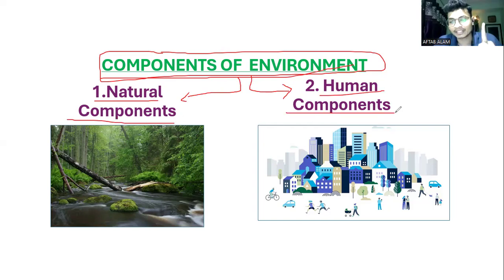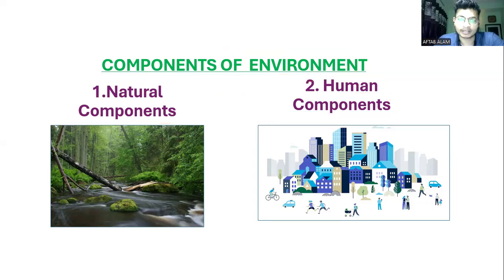In our activity, we saw that many things are built naturally, while on the right side, the components were made by humans. So natural components and human components combinedly make up our environment.